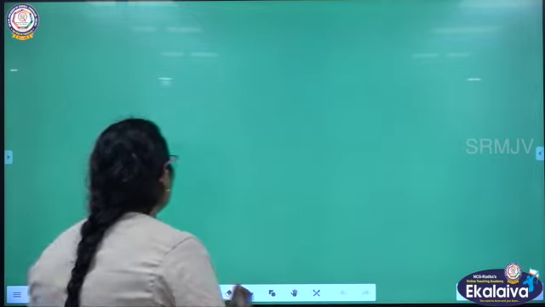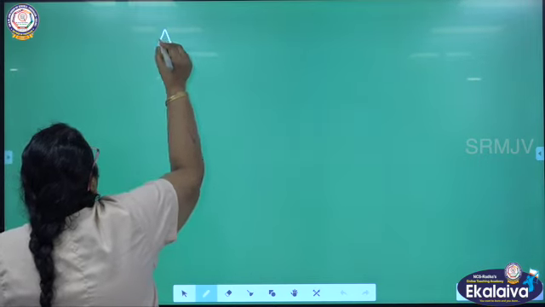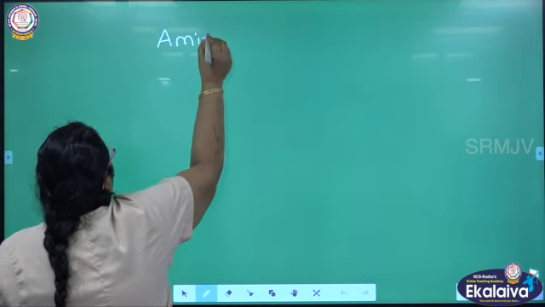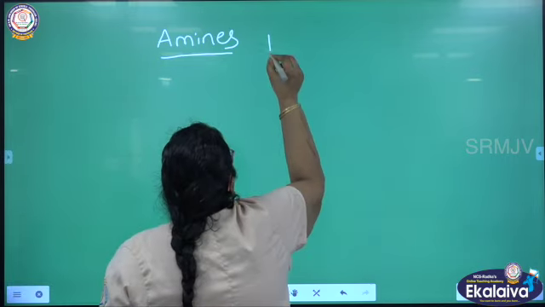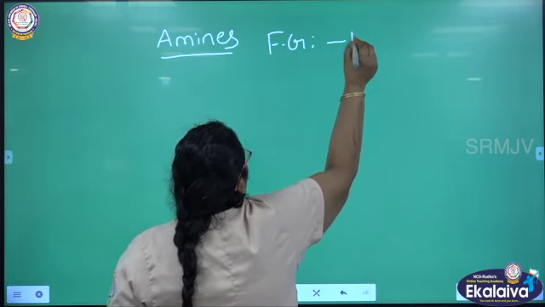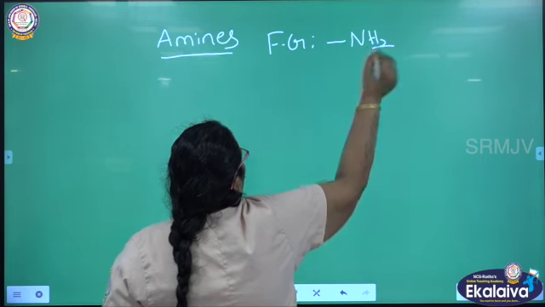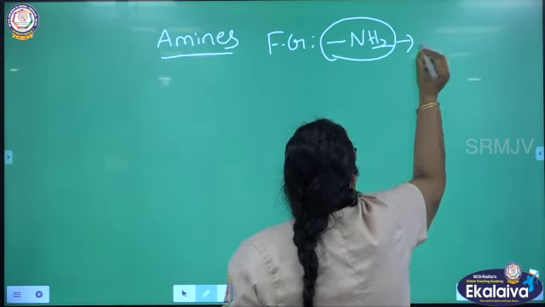Okay. Here, I am going to talk about amines. What are amines? Compounds that have NH2 as the functional group. This is the amino group. How do we call this group?